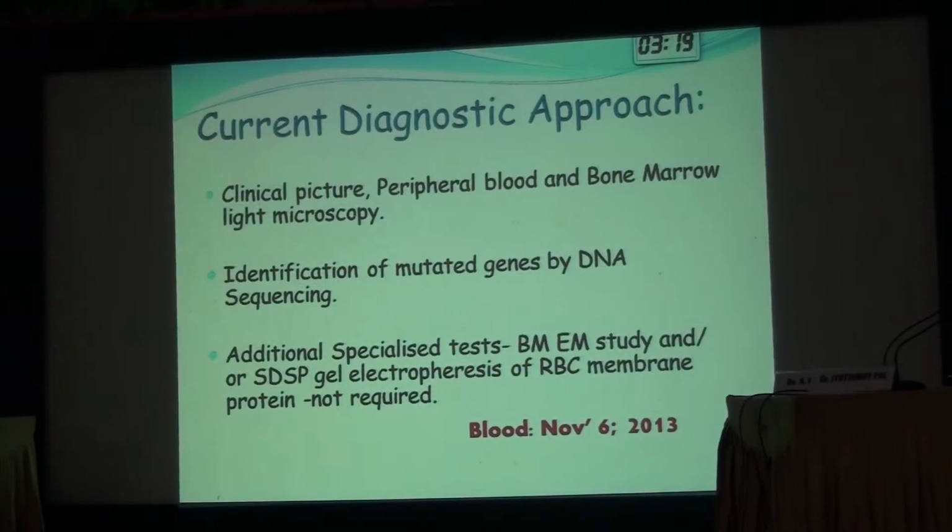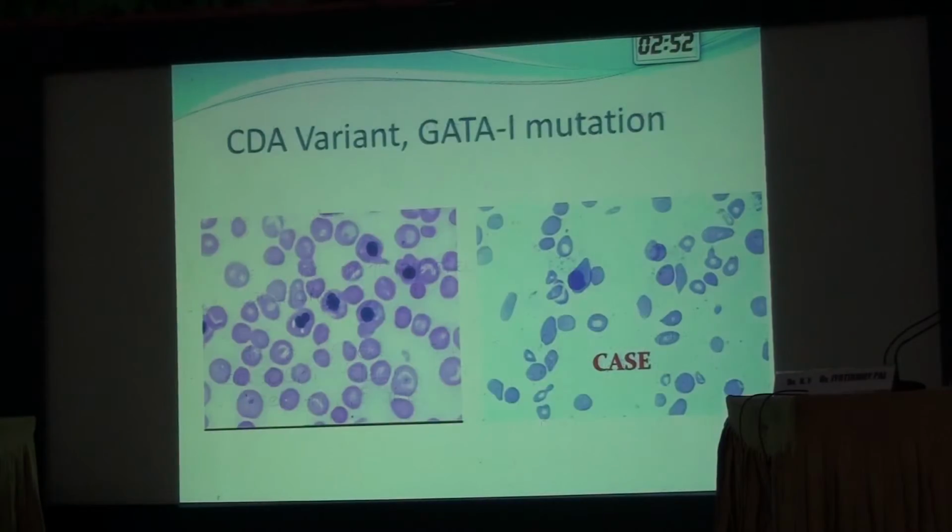The current diagnostic approach includes the clinical picture, the peripheral blood findings, and characteristic bone marrow light microscopy, followed by identification of the mutated gene by DNA sequencing. Additional specialist tests like bone marrow electron microscopic study or gel electrophoresis of RBC membrane proteins are not required if the DNA sequencing facility is available. So the aim of this presentation is to highlight the fact that even in the absence of higher diagnostic technology, morphology is still the gold standard.